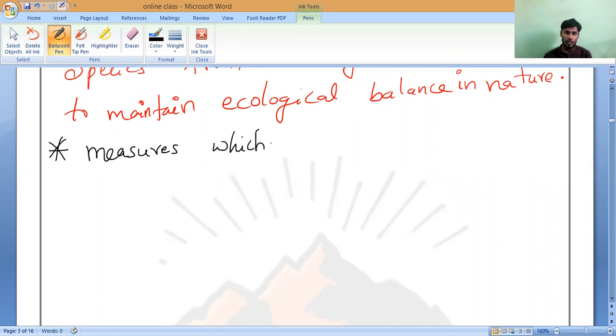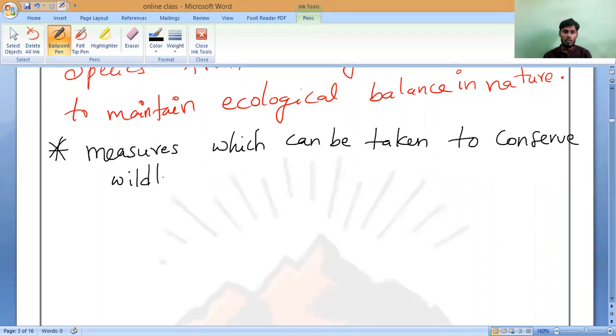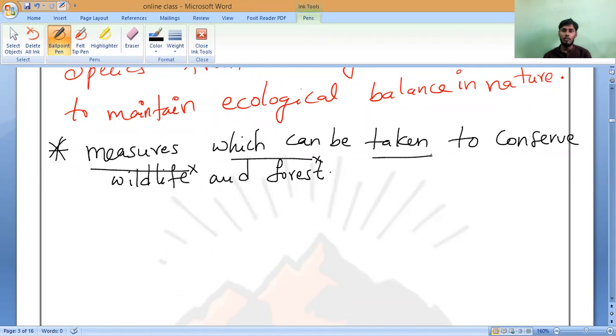Measures which can be taken to conserve what, Shruti? To conserve wildlife and forest. Wildlife and forest. So this is what you please underline. Chaitanya, do you understand? Yes, sir. You have to learn words.